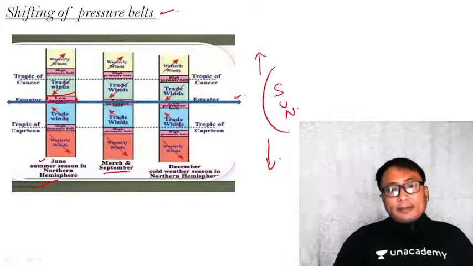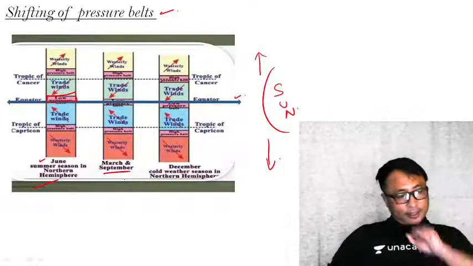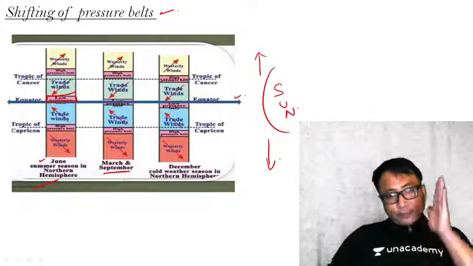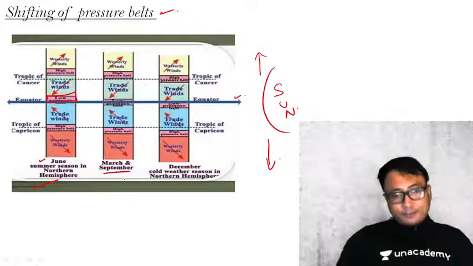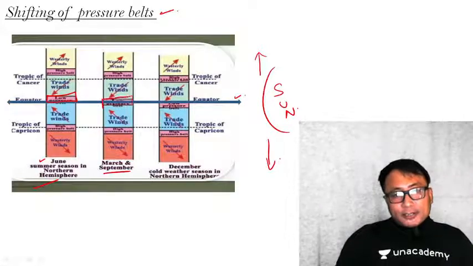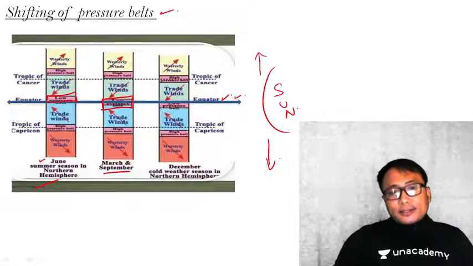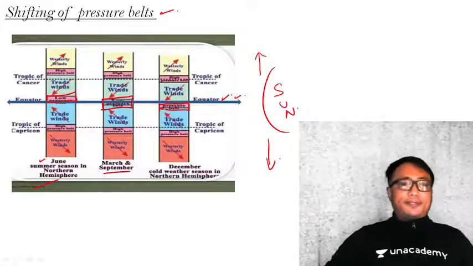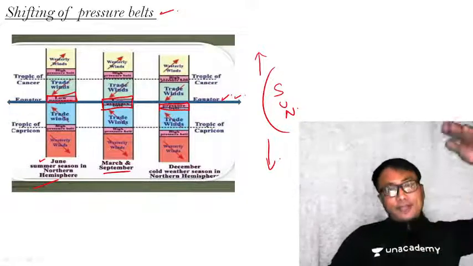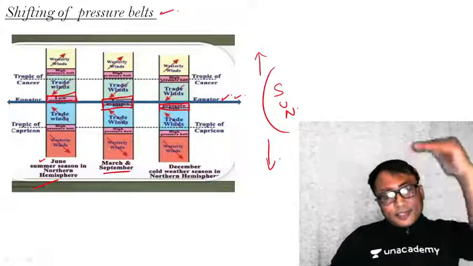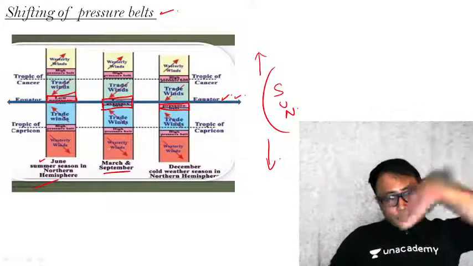In March and September, that is when there is an equinox in the equatorial region. Equinox is nothing but when sun insolation is directly at 90 degrees over the equator. The equatorial low pressure belt is like this. This line is the equator. In the winter season, the low pressure goes down to the southern hemisphere like this. And all the other pressure belts also get shifted accordingly. The shifting is considered to be completely parallel, horizontal, like this. Clear?